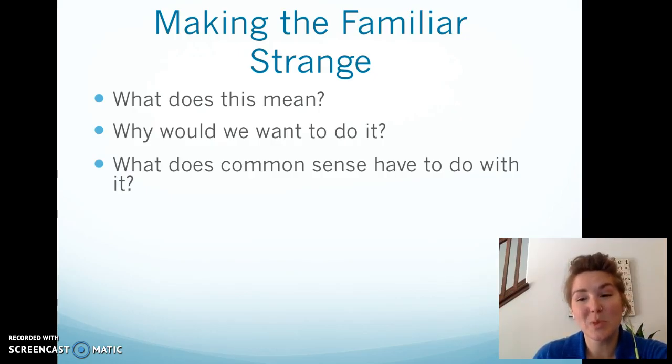We want to use this because as scientists, we want to start to question things. Why is it that we have a dichotomous relationship of genders in regards to bathrooms, right? So why is it that we have a boys' bathroom and a girls' bathroom? Why is it that we go to school? Why is it that we have children and get married?